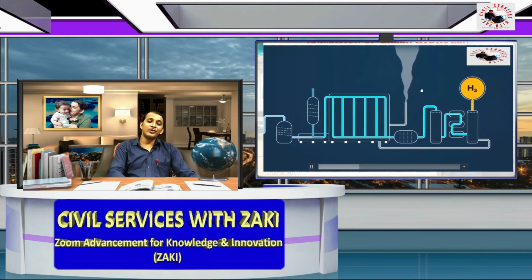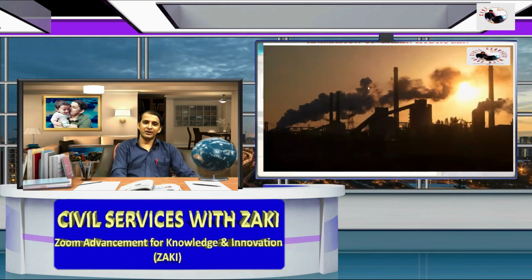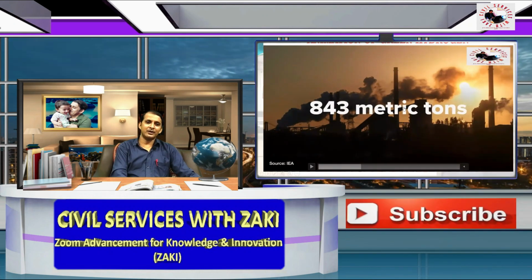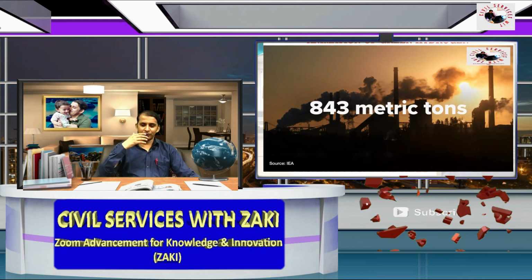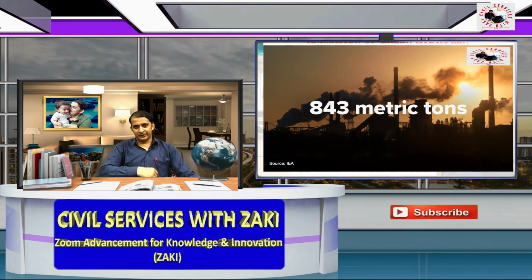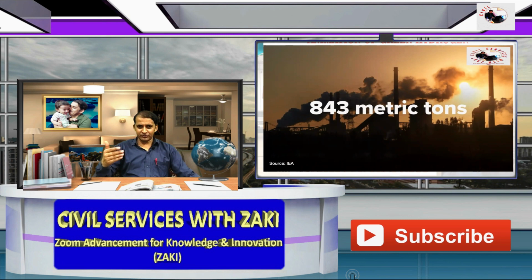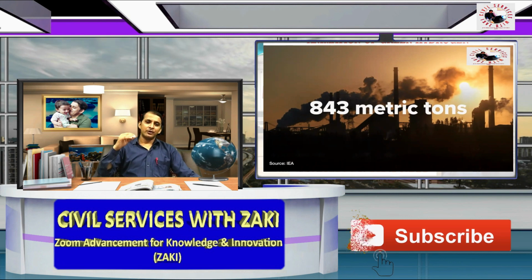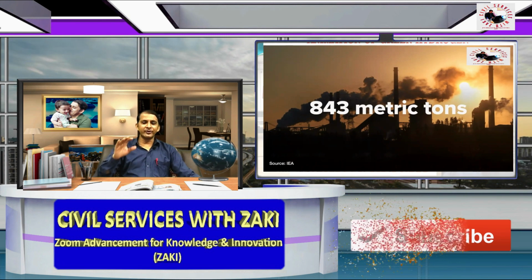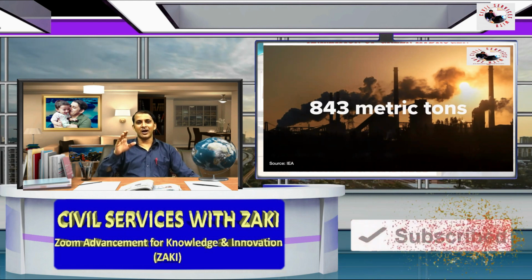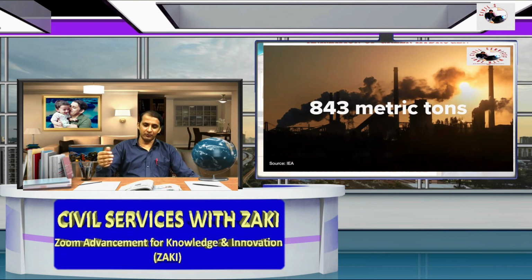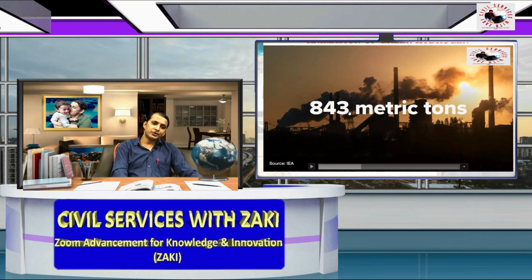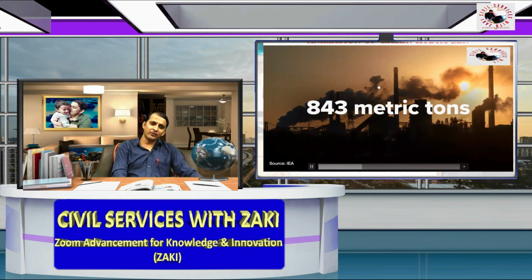So we need green energy. According to the new energy report, at present, in 2020, about 843 metric tons of carbon was released by hydrogen energy across the globe. It's a global report. So we move forward and see.